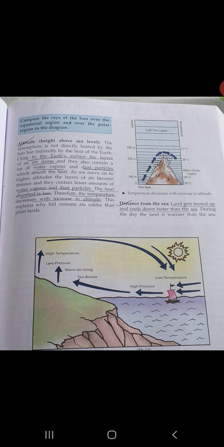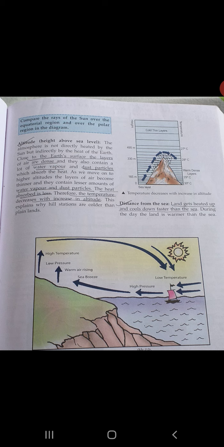Now, in today's class, we'll move to the next factor that controls temperature, which is altitude. Altitude refers to the height. Altitude is the height above the sea level. So, I will give the reading and you will go through the book. You will see your book and you will try to understand what is written in the book.